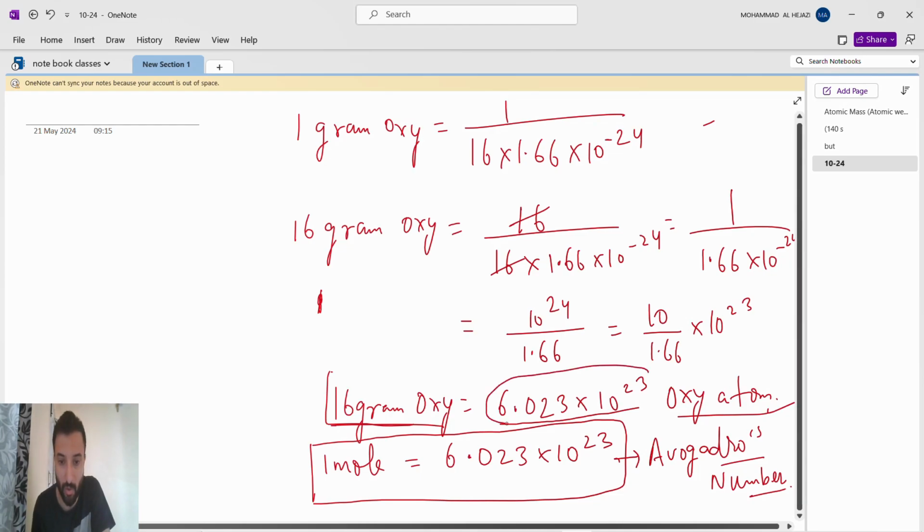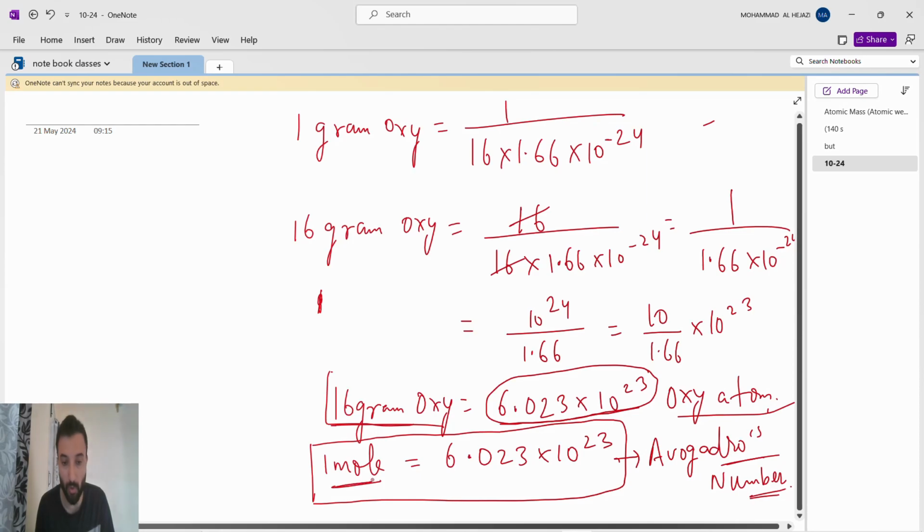So this value we got is for all, even for oxygen, nitrogen, sodium, potassium, magnesium, argon, for all it is. So this value is called Avogadro's number. This value is what? This value is called Avogadro's number. Means what is this?